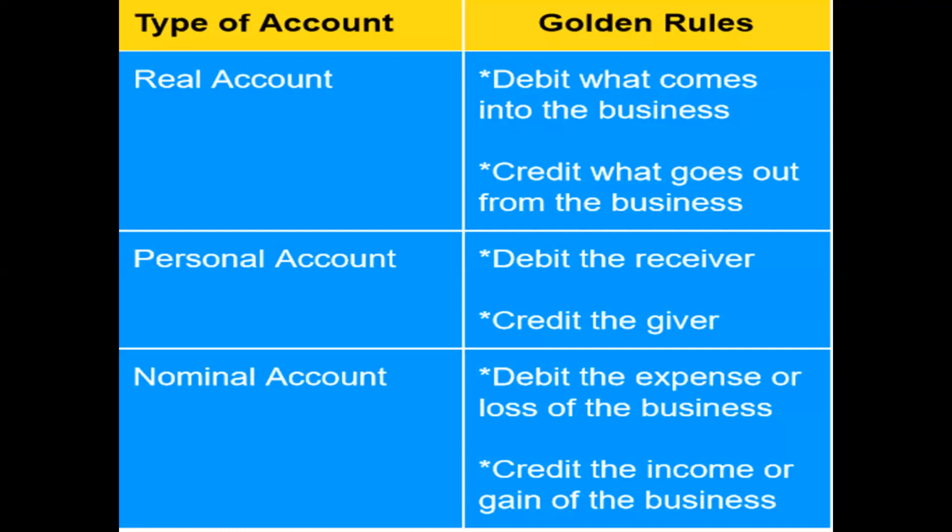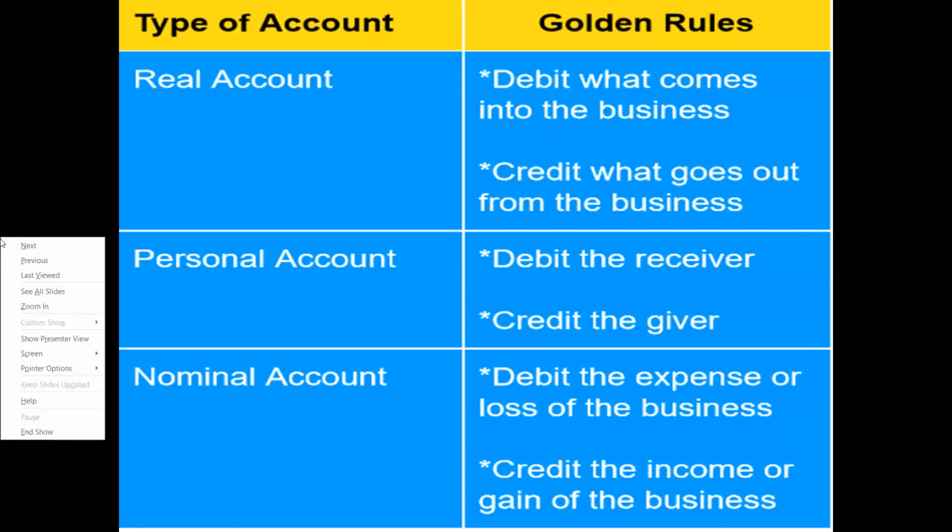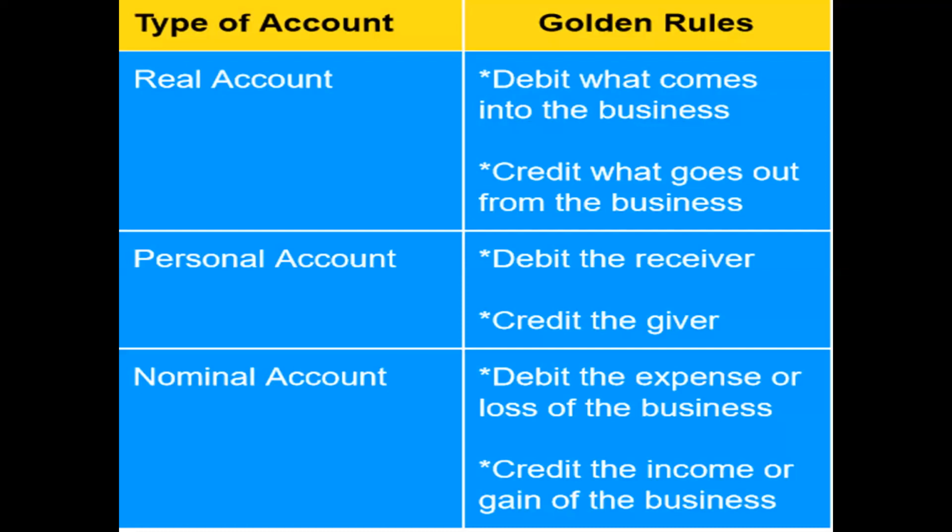So what is the rule of the real account? Debit what comes into the business. For example, when machinery comes into the business, it should be debited. Credit what goes out from the business.